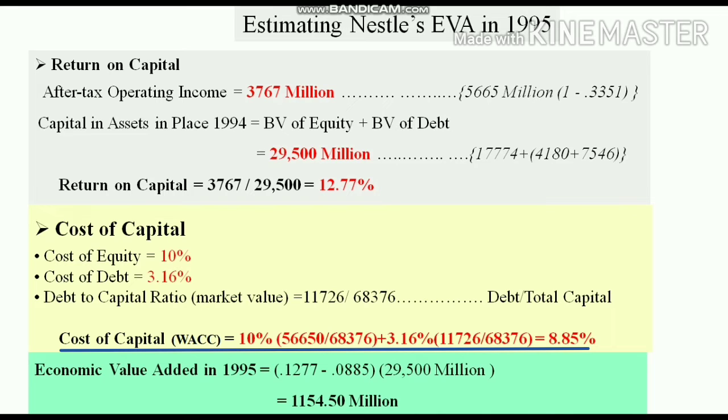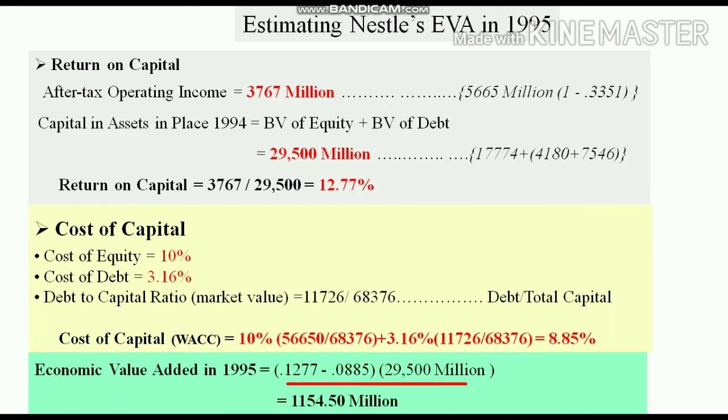So 10% is the cost of equity multiplied with the proportion of equity, that is 56,650, which we got from subtracting the debt from the total capital. Then we divide that by the total capital. So that is the weight of the equity, plus the cost of debt multiplied with the weight of debt. So we got the weighted average cost of capital as 8.85. So with this we have all three variables.